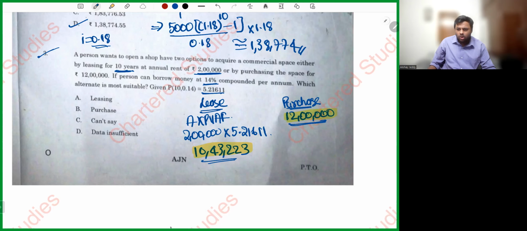So what is better, sir? Obviously, sir, lease is better. Why is leasing better? Because you are paying a lesser amount in lease. So obviously, leasing is better. Simple.